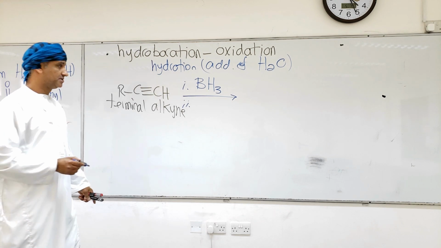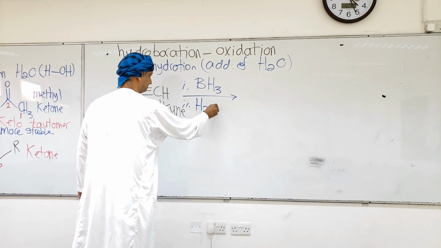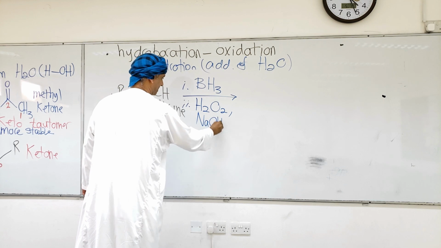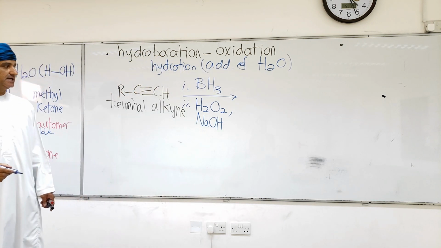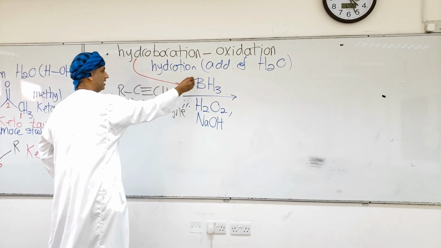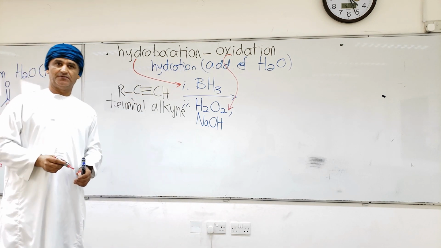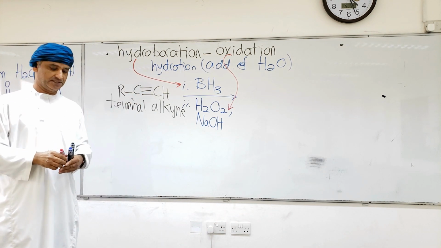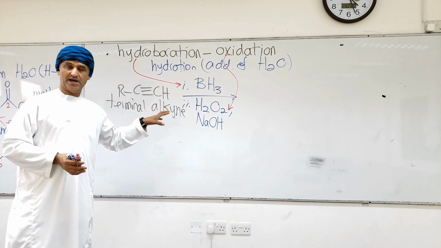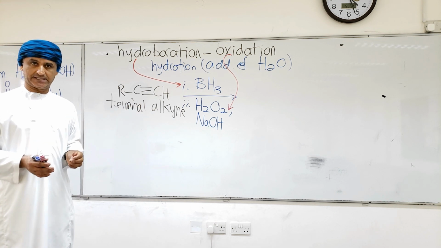The second step is oxidation, which employs hydrogen peroxide and sodium hydroxide. So hydroboration is the first step, oxidation is the second step, and that's the origin of the reaction name. Now, we learned before that the hydroboration reaction of alkenes is controlled by sterics.